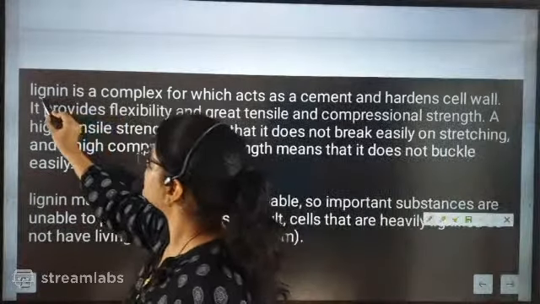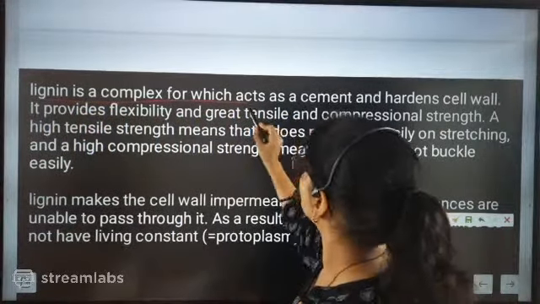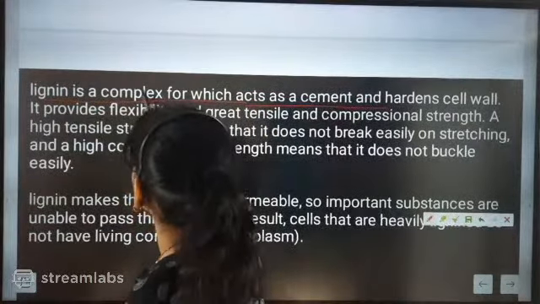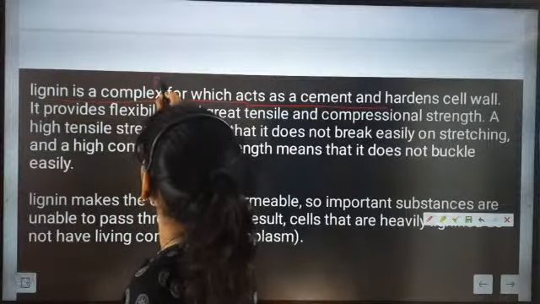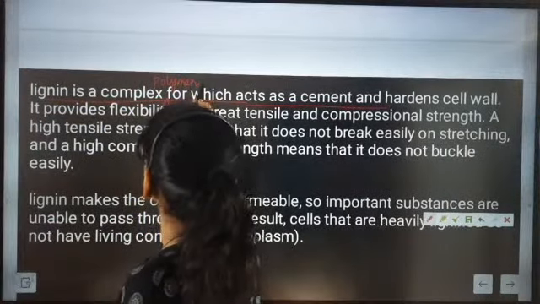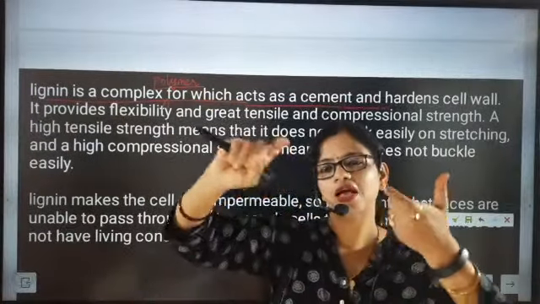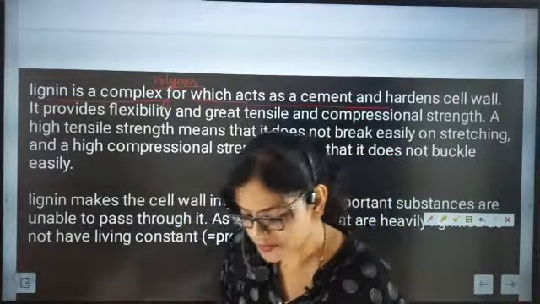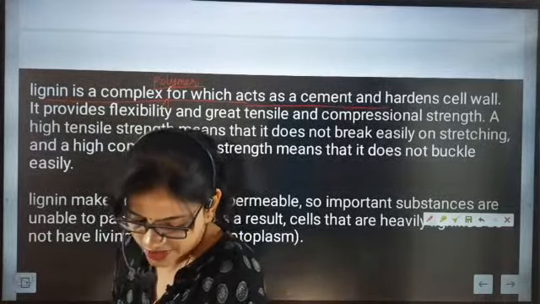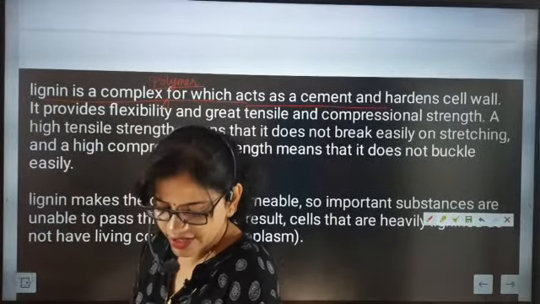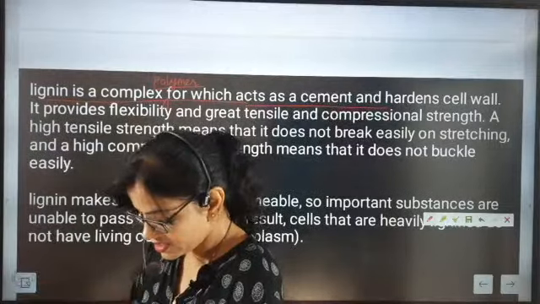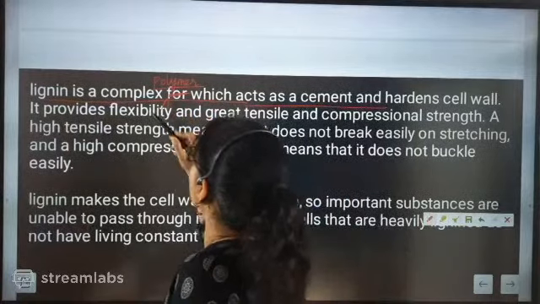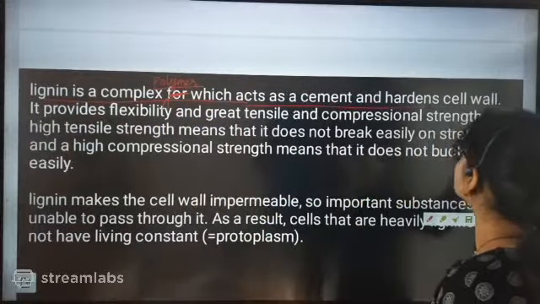Lignin is what? Lignin is a complex polymer, which means it will be interconnected with each other. It is providing strength because it is something cement-like. It is a complex polymer which acts as cement and hardens the cell wall.